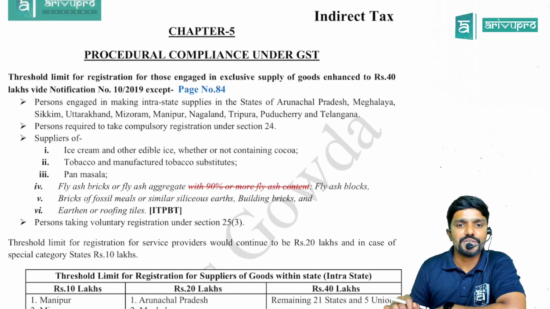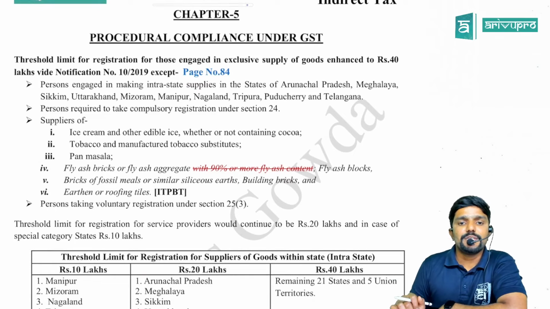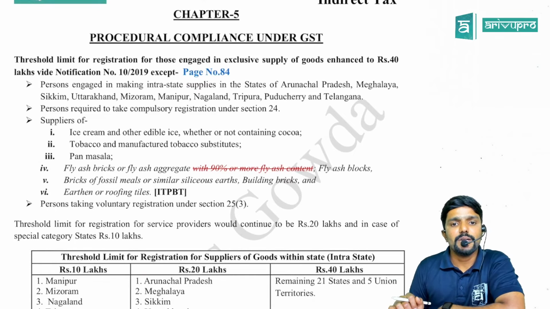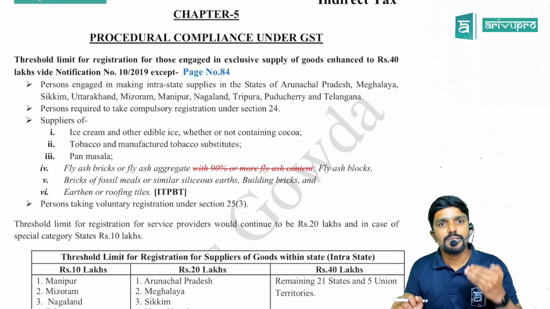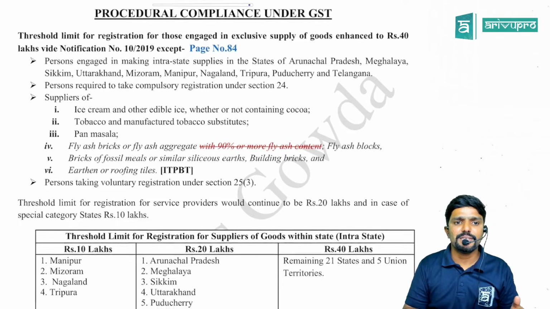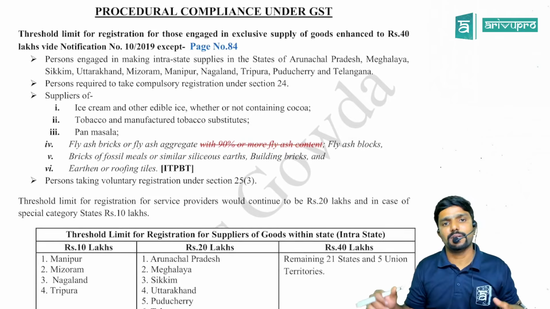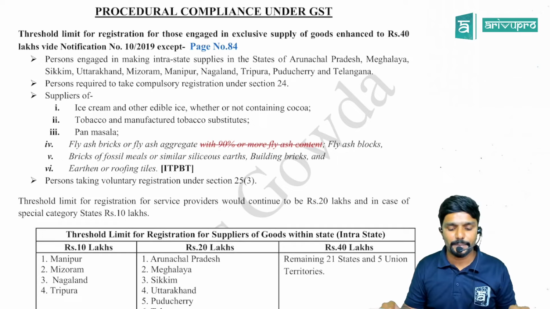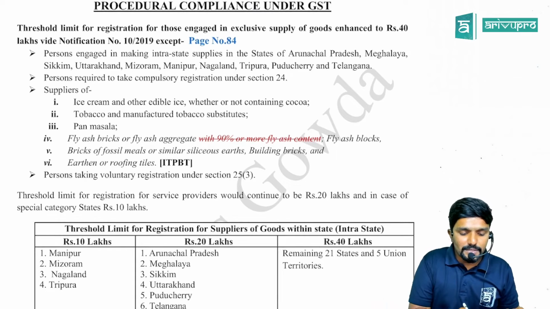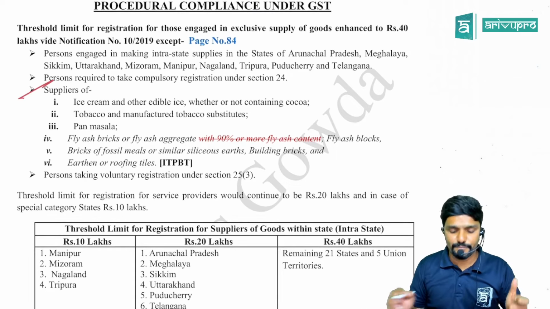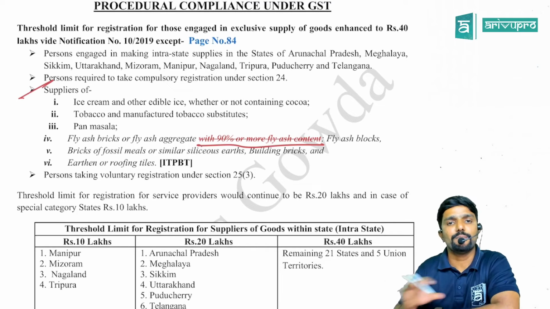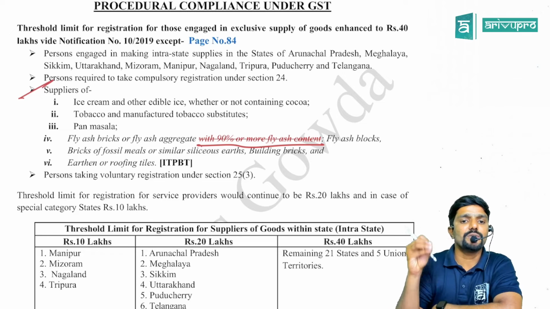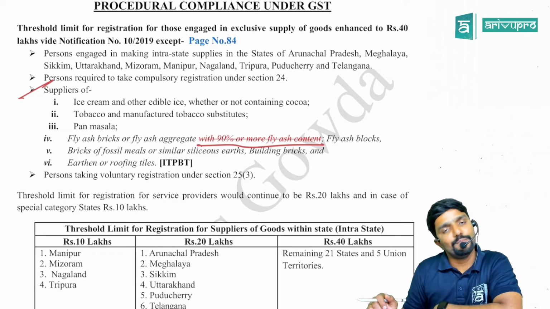That is under registration. Come to page number 84. There is a threshold limit. For exclusive suppliers of goods within the state, the threshold limit has been increased to 40 lakh. But for the following suppliers, 40 lakh is not applicable. It is either 10 lakh or 20 lakh. There, under the third bullet point, suppliers of, you just need to scratch this. The "with 90% or more" point is not there. It is straight away fly ash bricks or fly ash aggregate or fly ash blocks, guys. That's all.